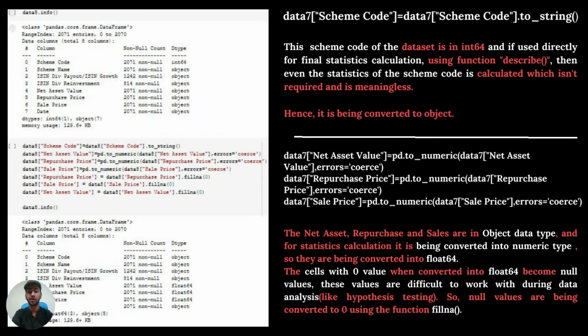Continuing the preprocessing further, we converted the data type of scheme code from float to object because we don't want it to be present in the data statistics part, and converted the data type of net asset value, repurchase price and sale price from object to float so that we get the statistics of those, and converted the NaN values to 0 in these 3 columns with the help of the given code.